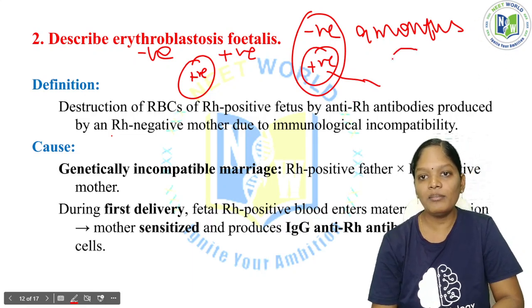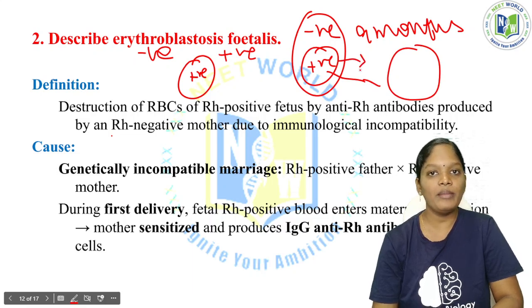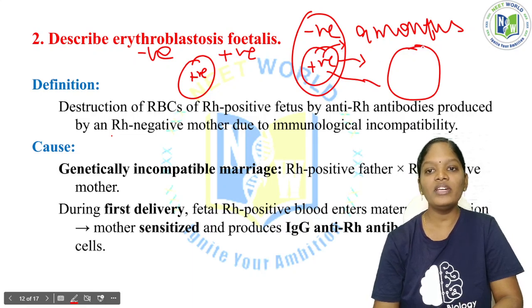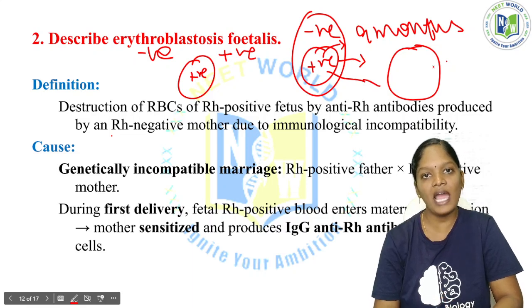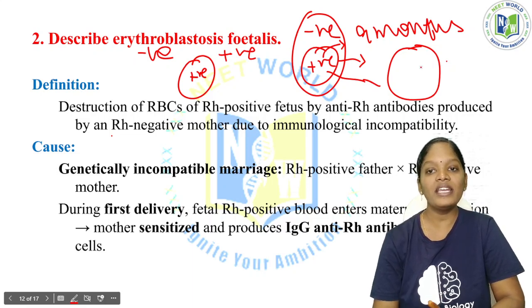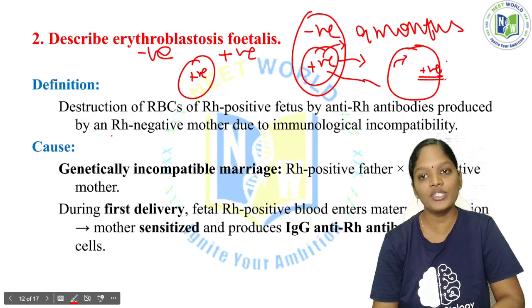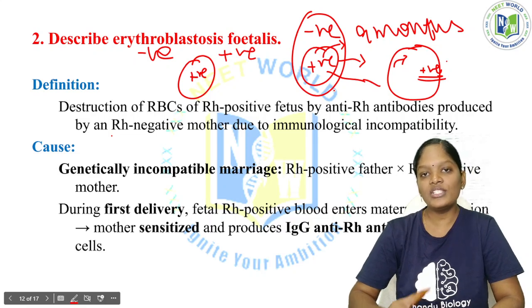See, there is a blood group. Now the baby has come out from the body of the mother. At the time of delivery, some of the blood will be entering into the body of the mother. Whenever some foreign particles enter into our human body, our immune system will develop antibodies. In the same way, the mother's body will synthesize antibodies against the positive blood group. So this is the condition for the first baby.